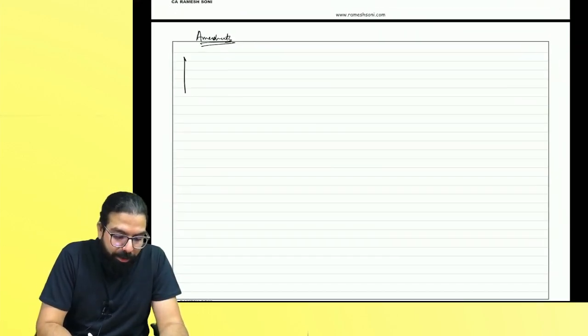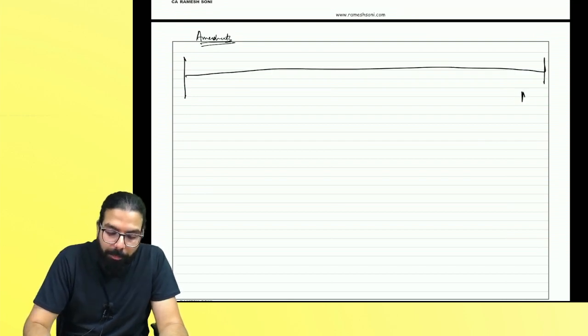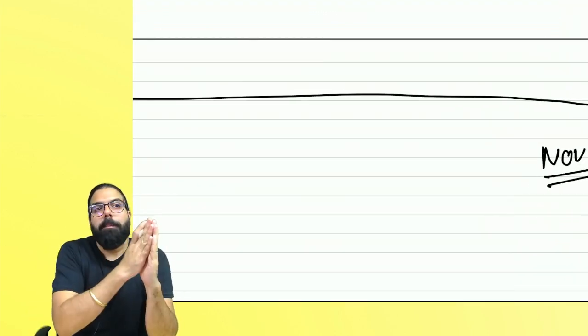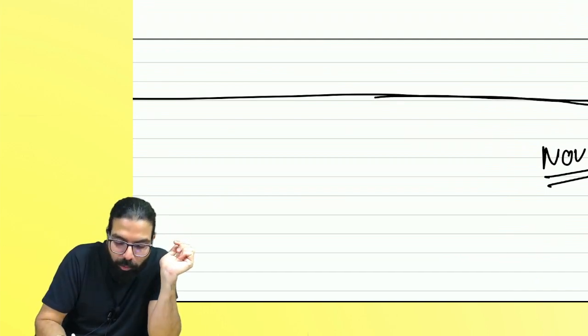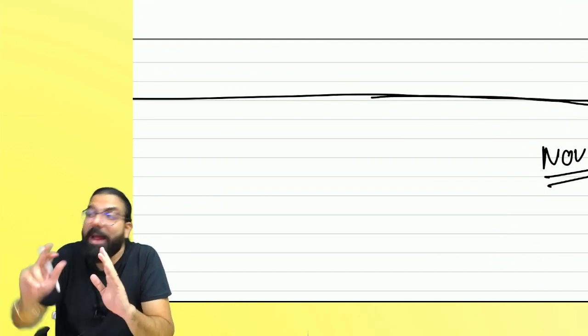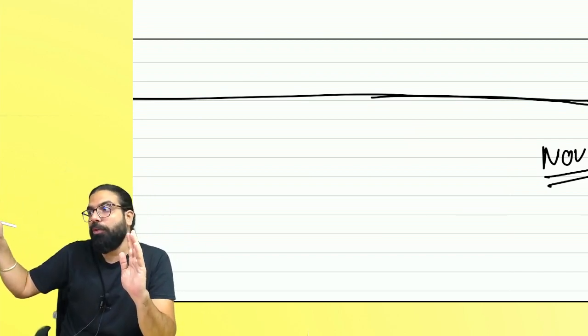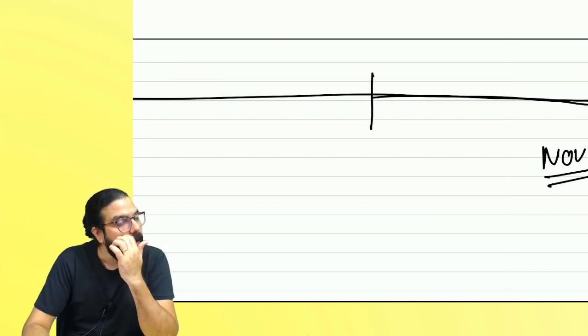Okay. How many of you are writing in November? November 2023. Okay. So for people writing in November 2023, one thing you have to remember is that amendments which come within 6 months before the exam will not be applicable. Amendments which come prior to 6 months are applicable to you for your exam. So for November 2023, what is the cutoff date?